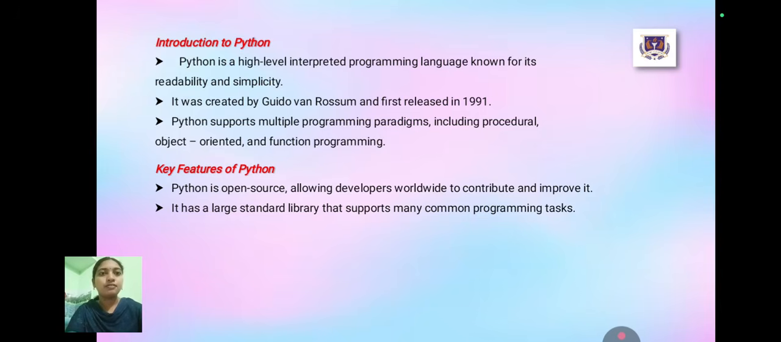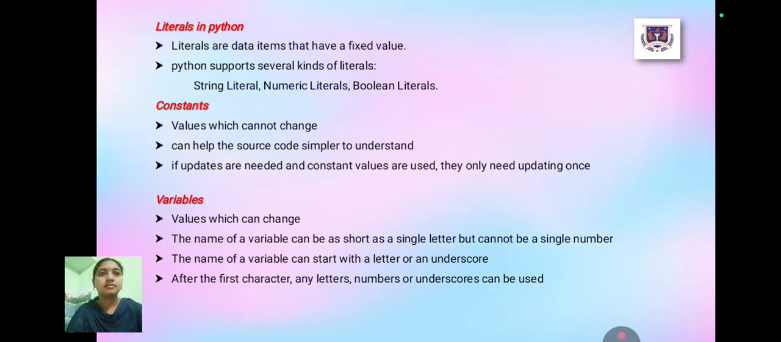Key features of Python. Python is open source, allowing developers worldwide to contribute and improve it. It has a large standard library that supports many common programming tasks.